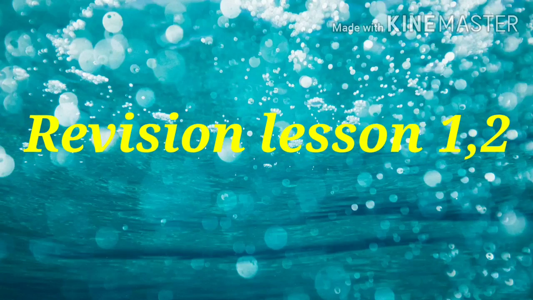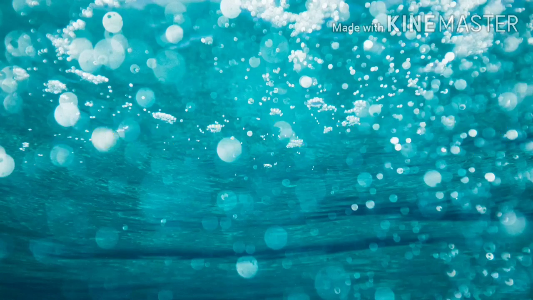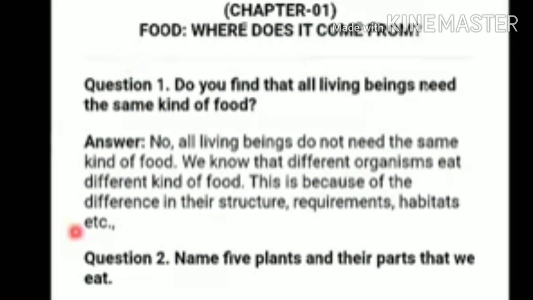Today we are going to revise the exercises of lesson number 1 and 2, which are given at the end of the lesson. So, the first question in your book is: do you find that all living beings need the same kind of food? Question number 1. Do you find that all living beings need the same kind of food?